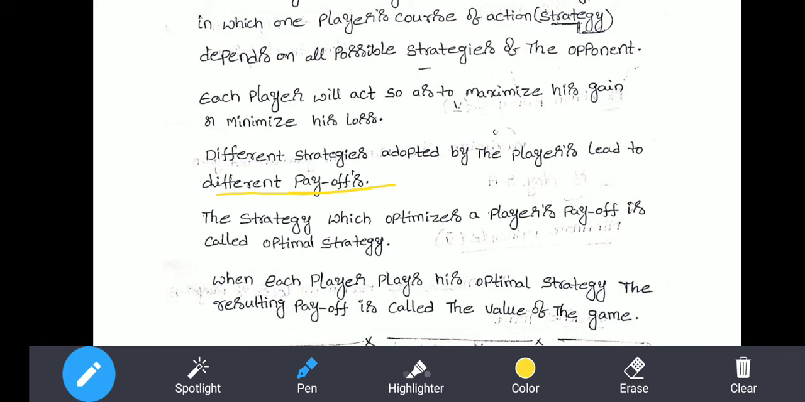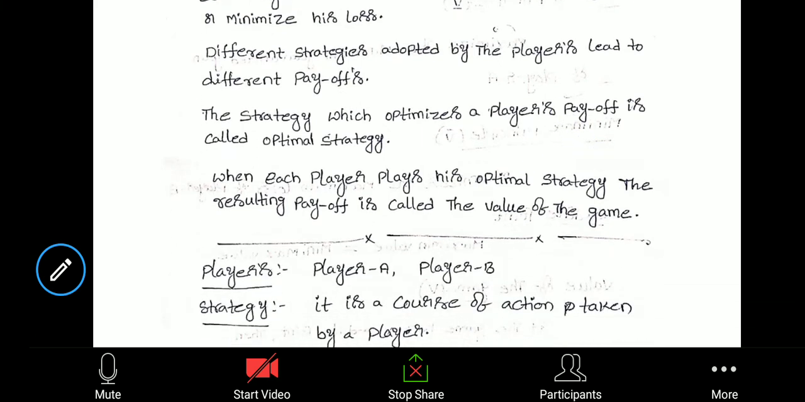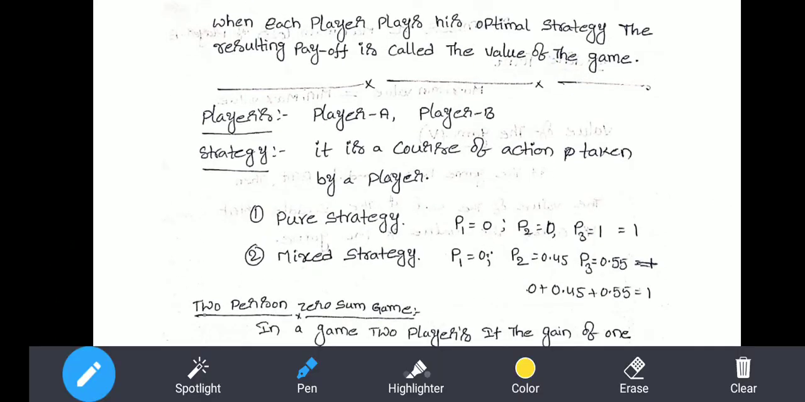These different payoffs will be used by the players. These payoffs can be optimized by following the different strategies, and that payoff value is called the value of the game. So, from a terminology point of view, game theory has players and strategies. Strategies have two types: pure strategy as well as mixed strategy.